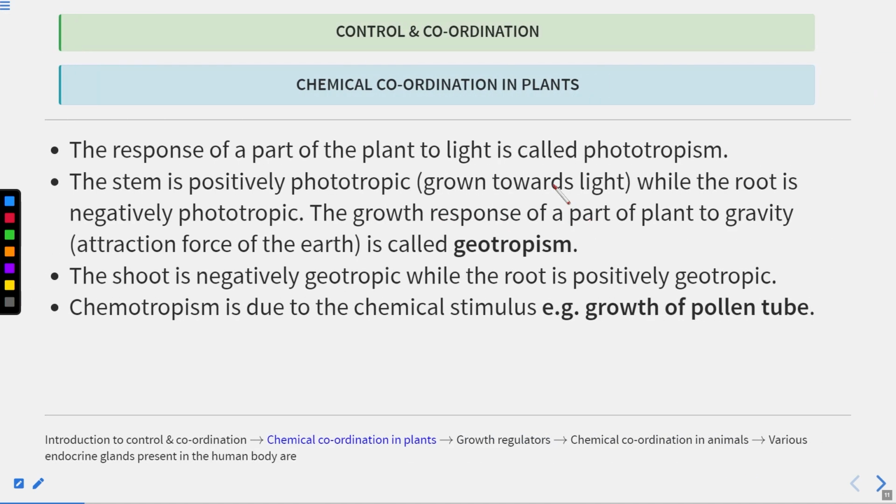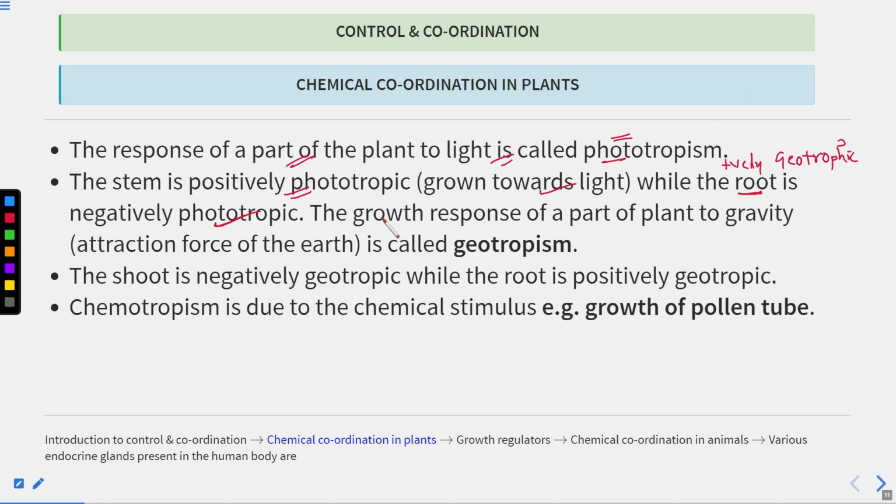The response of a part of the plant to light is known as phototropism, movement towards light. The stem is positively phototropic, meaning it grows towards the light, while the root is negatively phototropic. Roots grow downwards, and they are positively geotropic, meaning they move towards the gravity, downwards inside the soil.